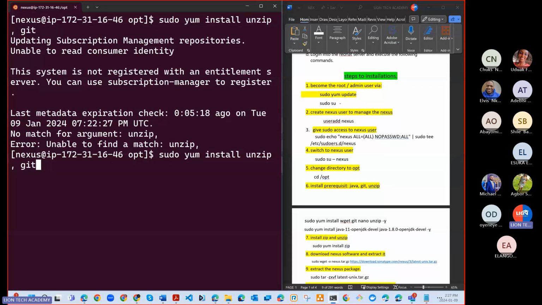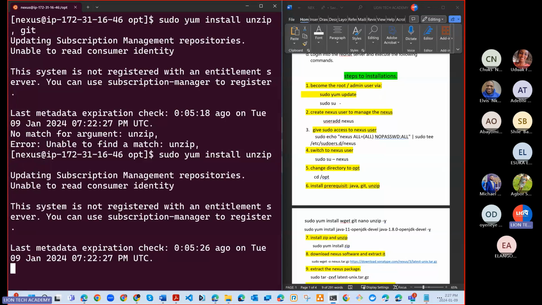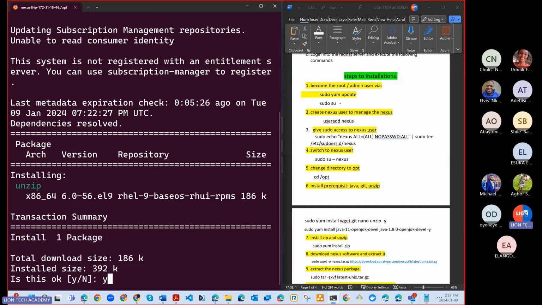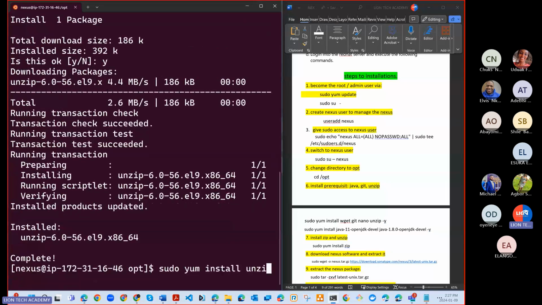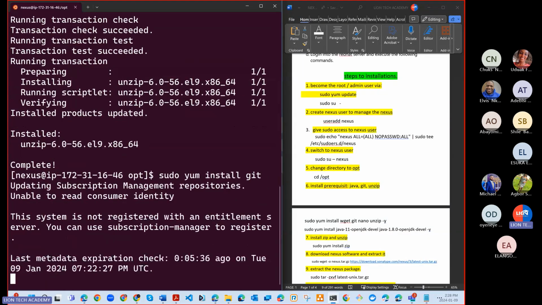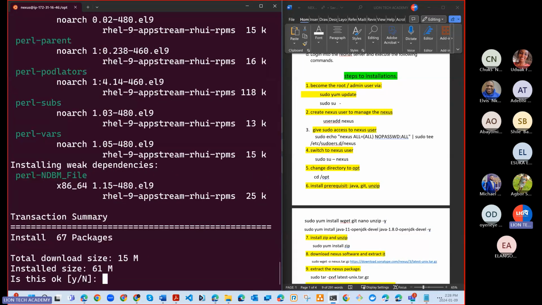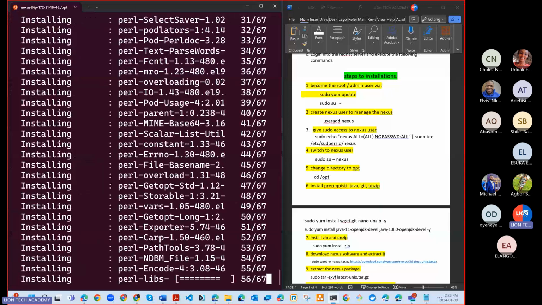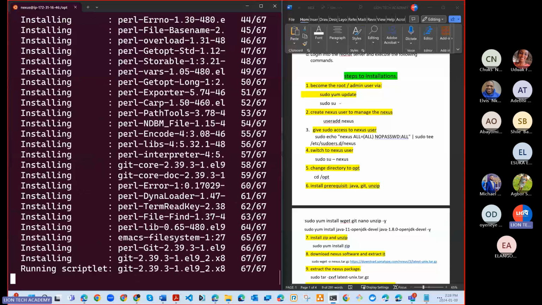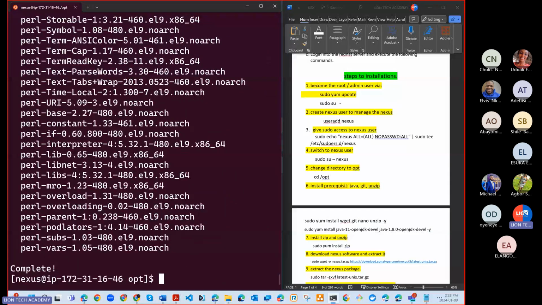Okay, I think just do the unzip part of it. Yes, that's done. Again, what? Sudo yum install git. There we go. And you can see it's installing. Now it is successfully installed.